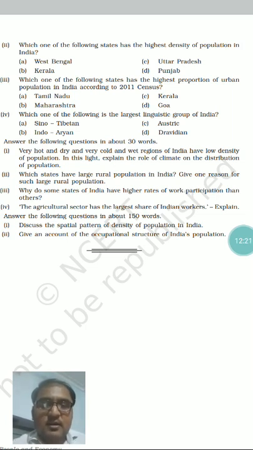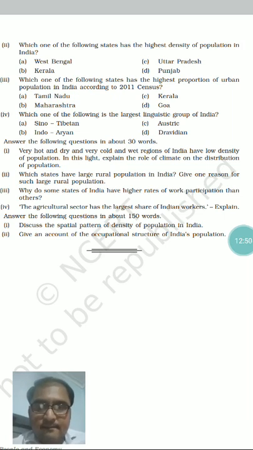They are continuously writing the wrong answer related to rural urban composition of India. I also mentioned that on page number 8 and 9 of the PDF uploaded by me, you will get it. So I told them to reread it and try to do it. So this question is also related to that part.